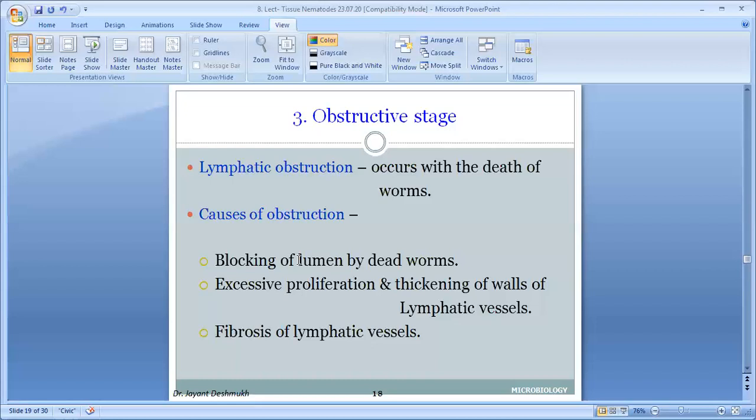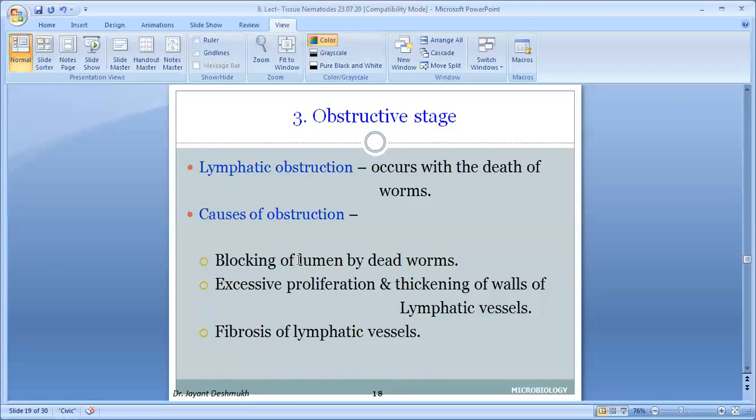Due to the obstruction, there is accumulation of fluid in the lymph vessel, and the vessel will balloon out. This ballooning-like dilatation of the lymph vessel is known as lymph varix. Once the lymph varix forms, it is like a balloon, and after that it will rupture. So the rupture of the lymph vessel is another complication.